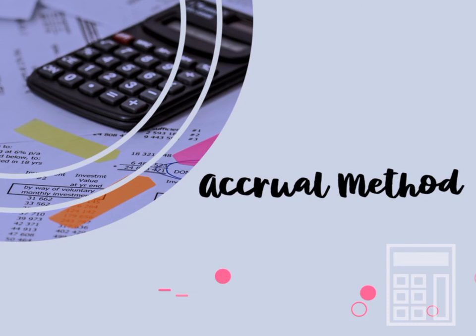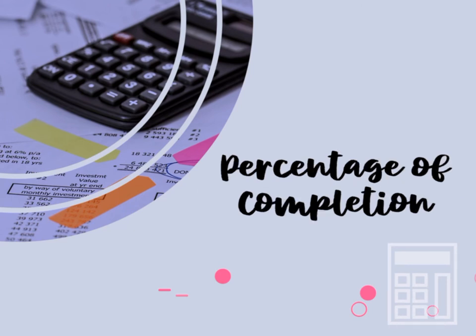This method of accounting applies to a farmer who is engaged in producing crops which take more than a year from the time of planting to the time of gathering or disposing. The last one is percentage of completion. This method of accounting is prescribed for long-term contracts. Long-term contracts refer to building, installation, or construction contracts covering a period of more than 1 year.